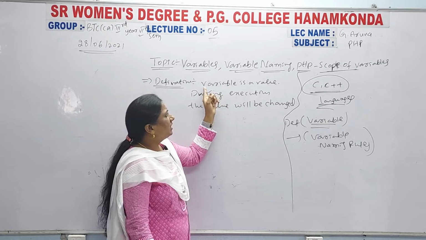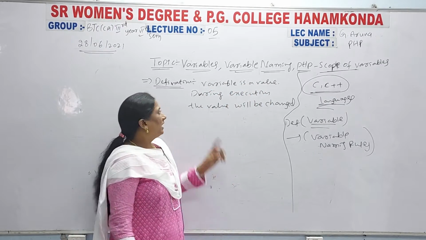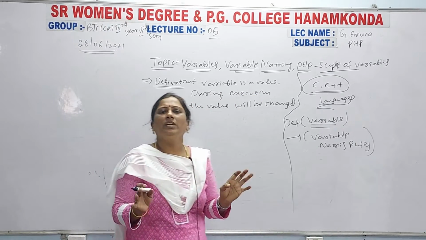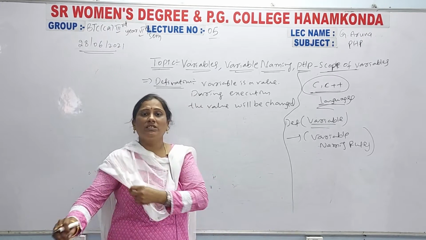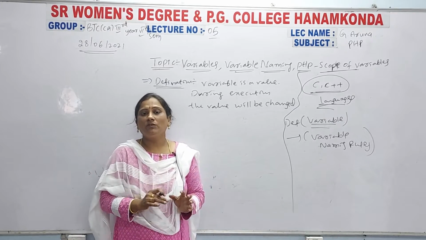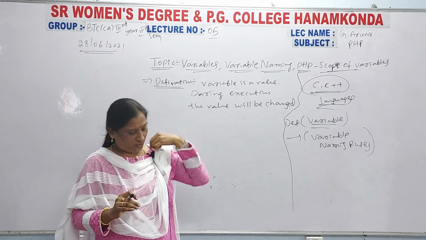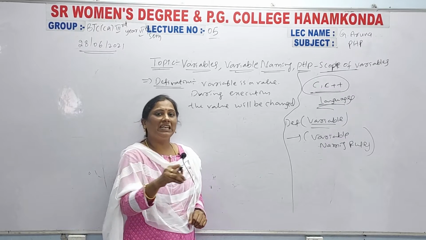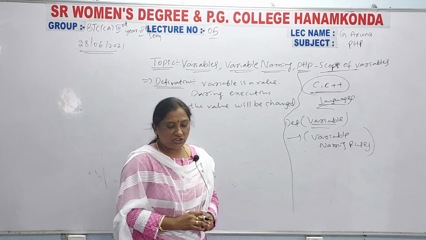What is the definition? A variable is a value. First it is a value. Then during execution, the value will be changed. It is not a fixed value. Every time the value will be changed. So when you declare a variable in programming, the value will change every time during execution. So how can you assign and change that value in a PHP variable? The definition is the same.